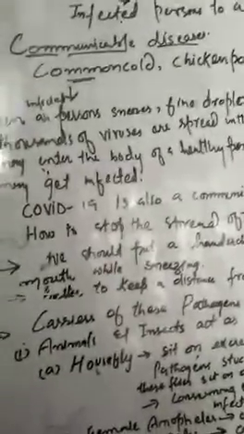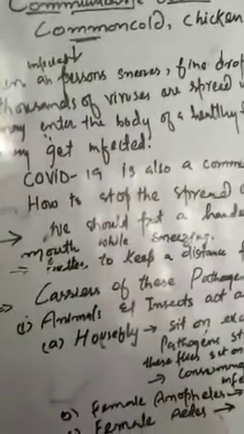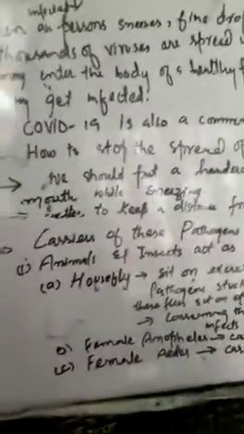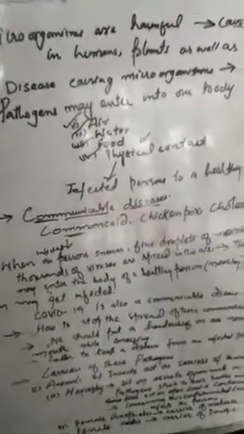So these common cold viruses may enter from an infected person to a healthy person through air. So it's a communicable disease. COVID-19 is also a communicable disease, which can spread from an infected person to a healthy person.